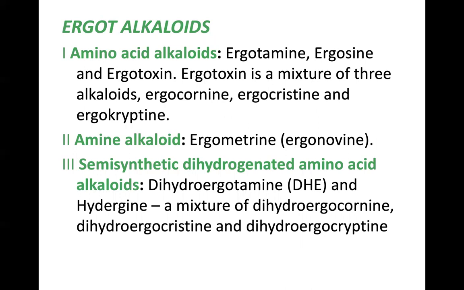In amine alkaloids, we have ergometrine. Coming to semi-synthetic dihydrogenated amino acid alkaloids, we have dihydroergotamine, DHE, and hydergine. Hydergine is a mixture of dihydroergocornine, dihydroergocristine, and dihydroergocryptine.